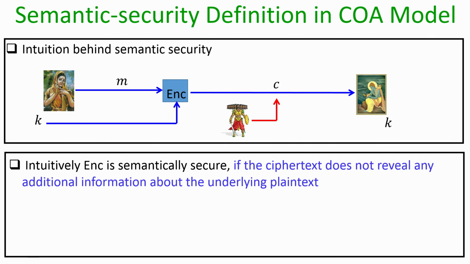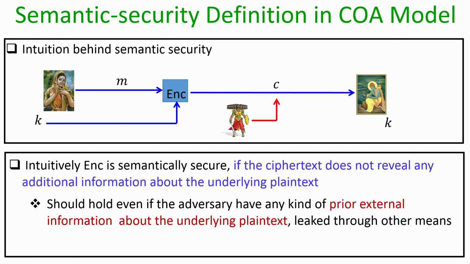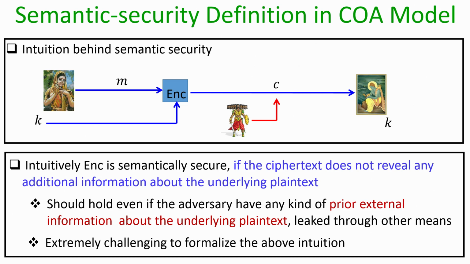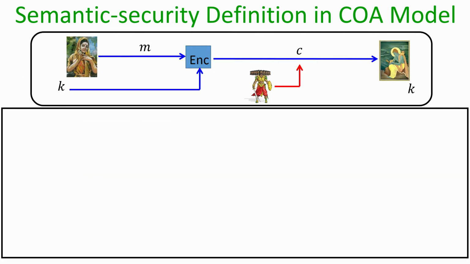Intuitively, we will say that our encryption process is semantically secure in this ciphertext only attack model if the ciphertext does not reveal any additional information about the underlying plaintext to the attacker. Moreover, this should hold even if the adversary has any kind of prior external information about the underlying plaintext, which could have been leaked to the attacker through other means before the ciphertext has been communicated. So, even though this intuition is very straightforward to understand, it is extremely challenging to formalize it. So, let us proceed to formalize this intuition.